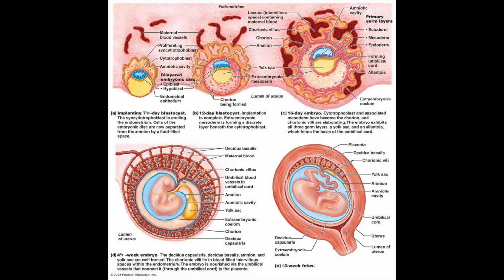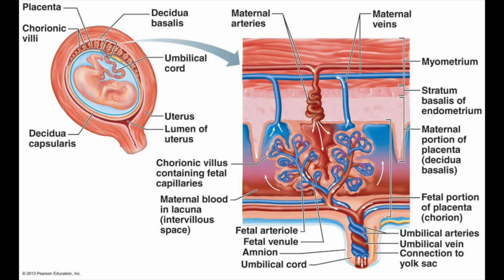The maternal tissues form the decidua basalis and the decidua capsularis. The decidua basalis is part of the mom. It is the maternal part of the placenta also. It is immersed in mom's blood and transfers nutrients and oxygen to fetal blood. Together, the chorionic villi and the decidua basalis form the placenta.